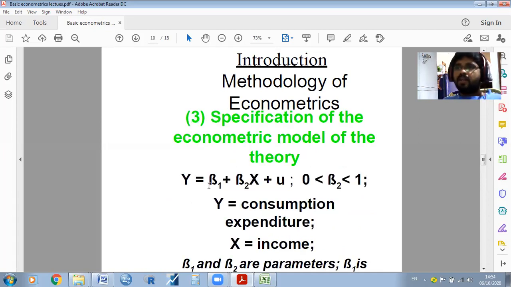After specification of the model, the third step is specification of the statistical or econometric model. Simply write: specification of the econometric model. What is the difference between the econometric model and the mathematical model? Have you observed any difference between them here?